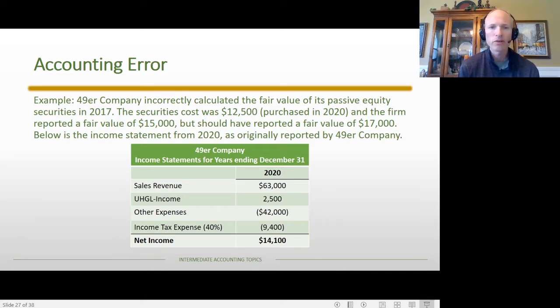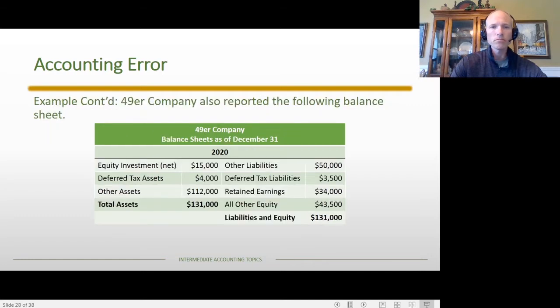They had sales revenue, and an unrealized holding gain from this passive investment of $2,500, and other expenses. In this case we are not going to ignore income tax effects, so this does get a bit more complicated. We have an income tax expense of $9,400 for net income of $14,100. So that's the information as it was originally reported. Here's the balance sheet as it was originally reported.